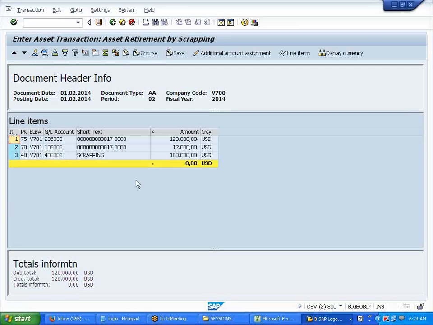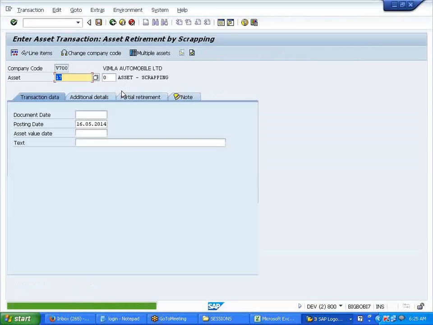Got it? You're losing the entire value, scrapping. 103,000 is your accumulated depreciation debited, and this is your scrapping, 108,000, nothing you are getting. Total loss. Scrapping, the 403, 4 series, is our P&L account, right? Expense. Yes, fine. Okay, total loss. So this way you can do the scrapping part.